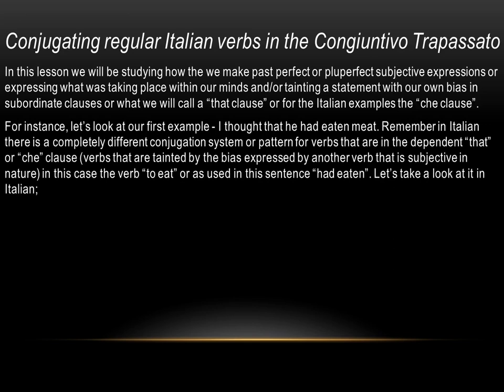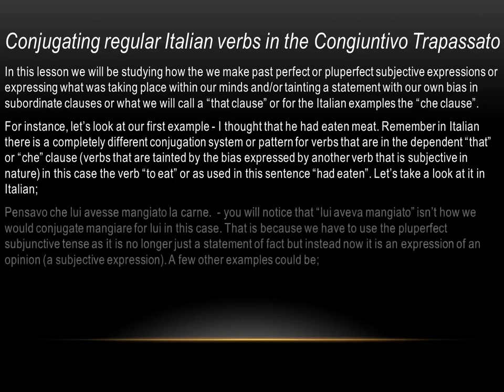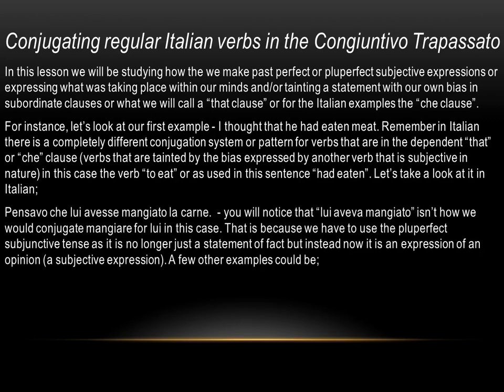Remember, in Italian, there's a completely different conjugation system or pattern for verbs that are in the dependent that or che clause. Verbs that are tainted by bias expressed by another verb subjective in nature. In this case, the verb to eat, or as used in this sentence, had eaten. Let's take a look at it in Italian. Pensavo che lui avesse mangiato la carne.